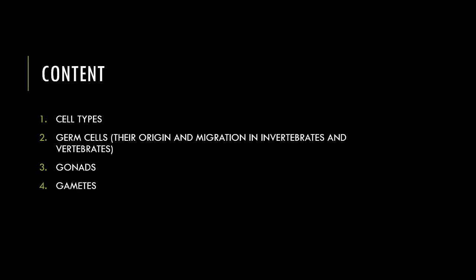So I have divided my presentation into 4 sections. First, I'll be talking about the different cell types present in a multicellular organism. The second section deals with the origin of germ cells and their migration in invertebrates and vertebrates. The third section, I'll be explaining the topic of gonads, and the fourth section will be covering the two types of gametes.